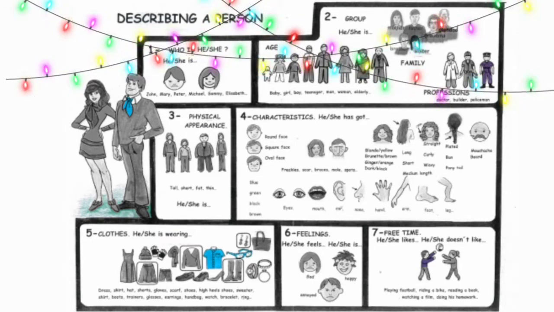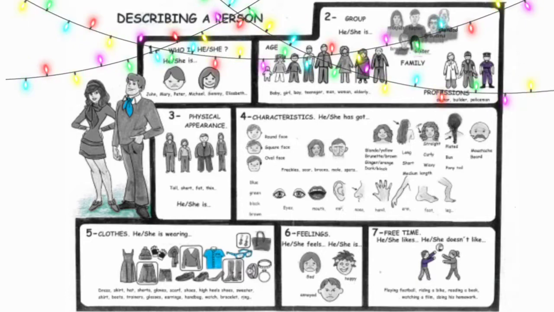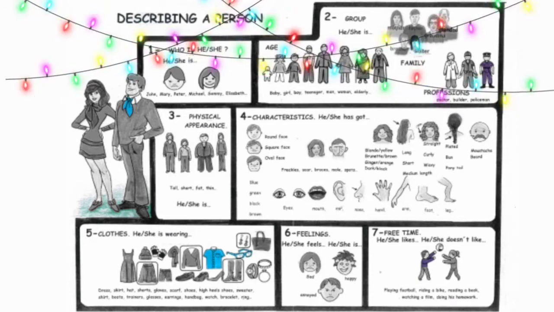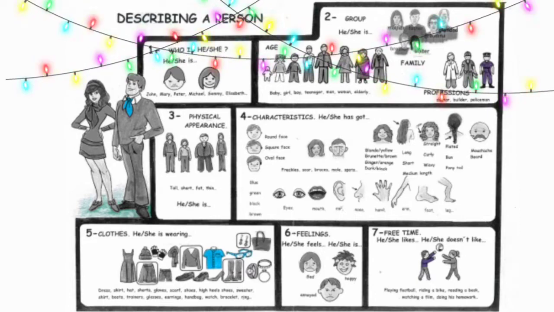For example, you can say that he has blonde hair. You can say that he has blue eyes. You can say that he has a round face. You can also talk about their clothes, how they feel usually, and you can also talk about their hobbies. All of these together, if described in a proper way, will provide a very clear picture of that person.